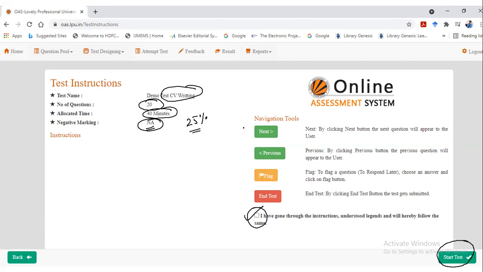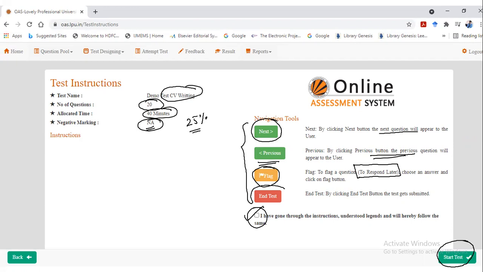Before that, there are 3 or 4 things you must know. This button is known as the next button. If you click on next, you will move to the next question. If you click on previous, you move to the previous question. If you flag a question, what I mean is that if you want to revisit the question again, click on flag, you can respond later. It means at the last or at any point of time during the test, you can revisit the question.